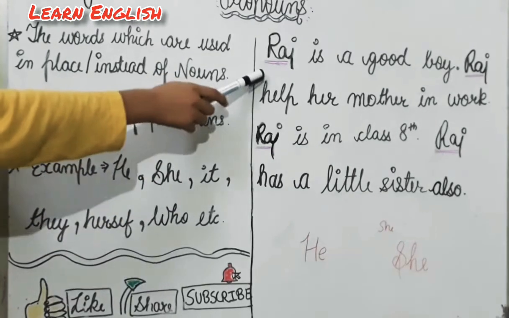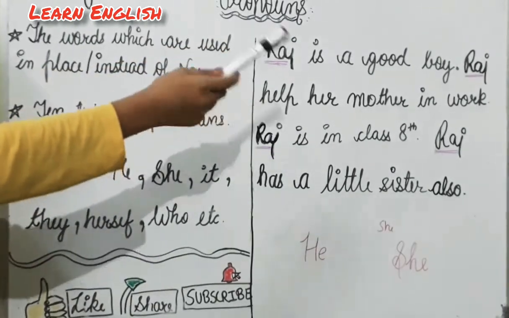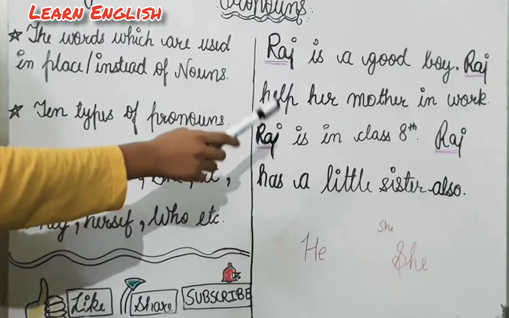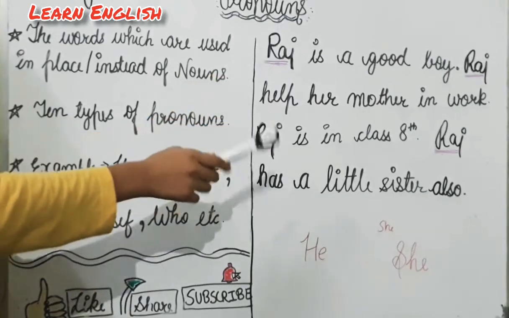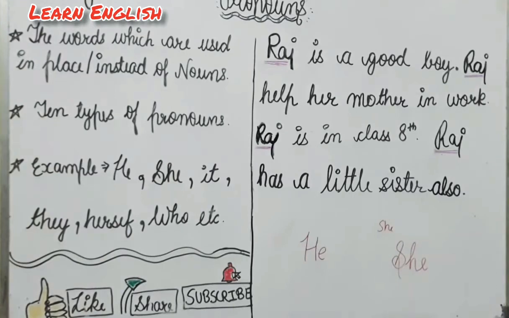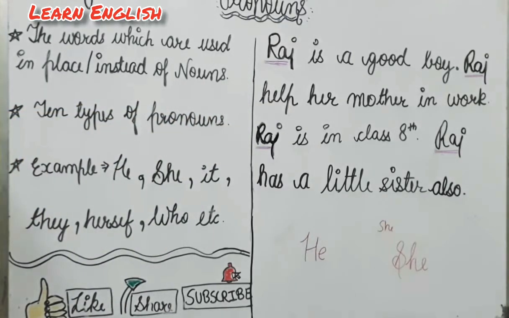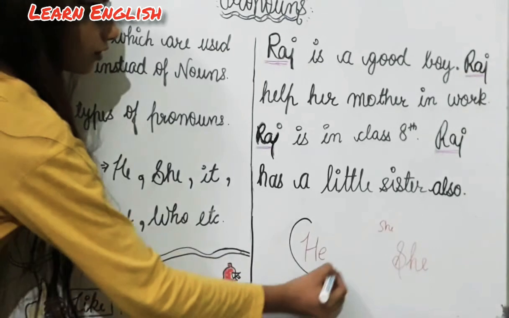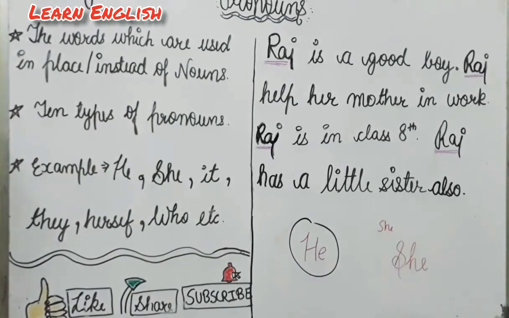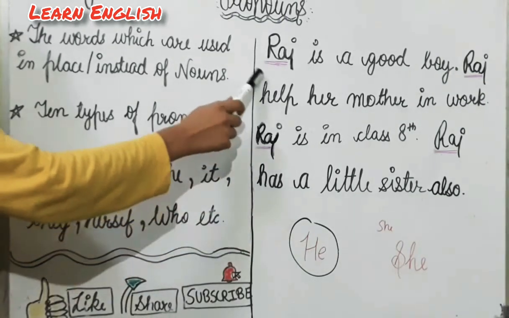Like Raj is a good boy. Raj helped her mother in work. Raj is in class 8 and Raj has a little sister also. So here the noun Raj is repeating again and again. So it is not right, and we should use pronouns instead of this word Raj. So we can write he instead of Raj, because Raj is singular and he is the masculine form. So we are going to use he instead of Raj.